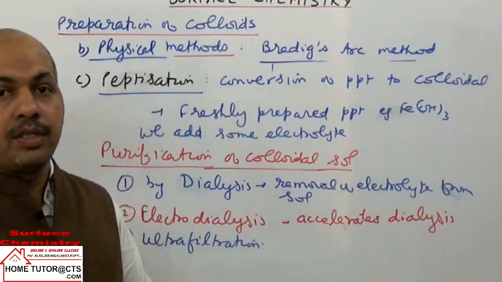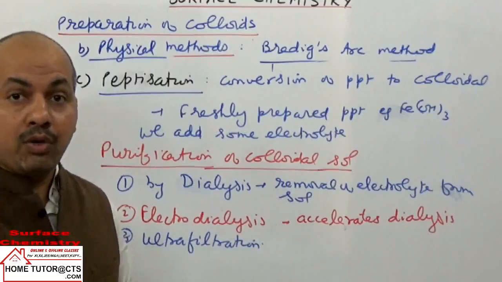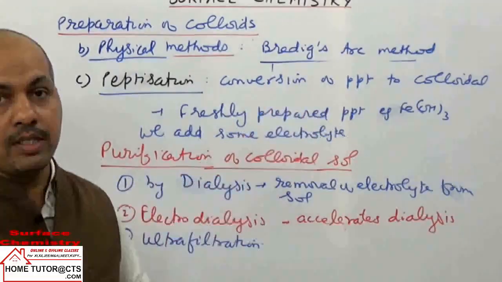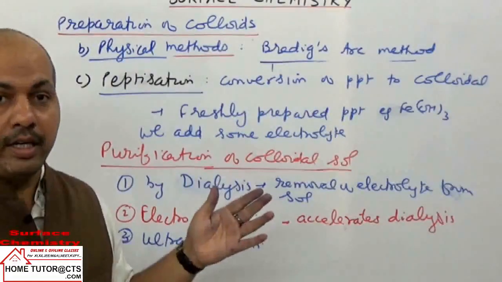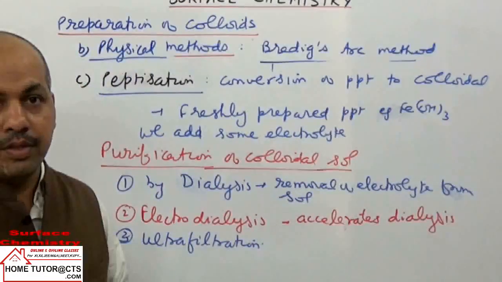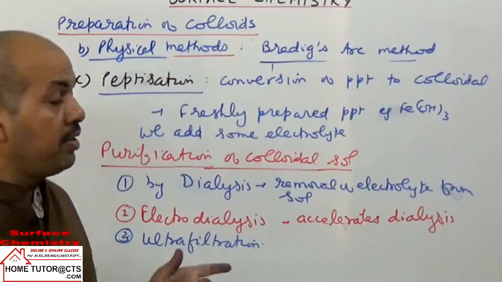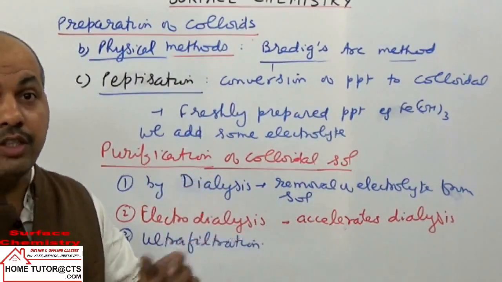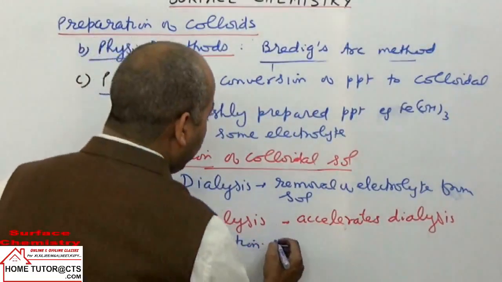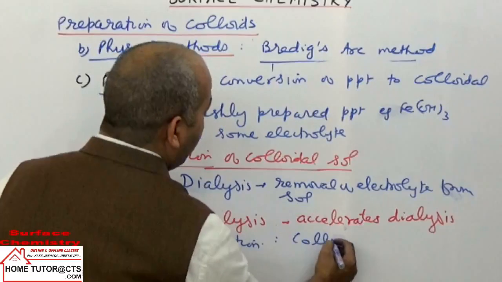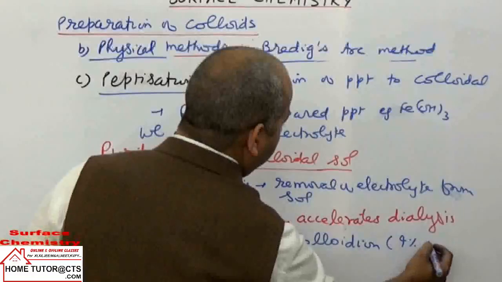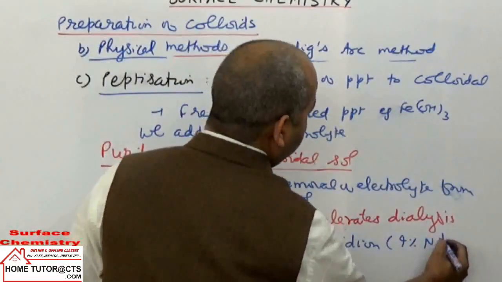If we take ordinary filter paper, it will allow the passage of particles of colloidal solutions, because these particles are not very big in size, and they can pass through the ordinary filter paper. So that paper is treated with a special substance called collodion. The simple filter paper is treated with collodion, which is normally a 4% solution of nitrocellulose.